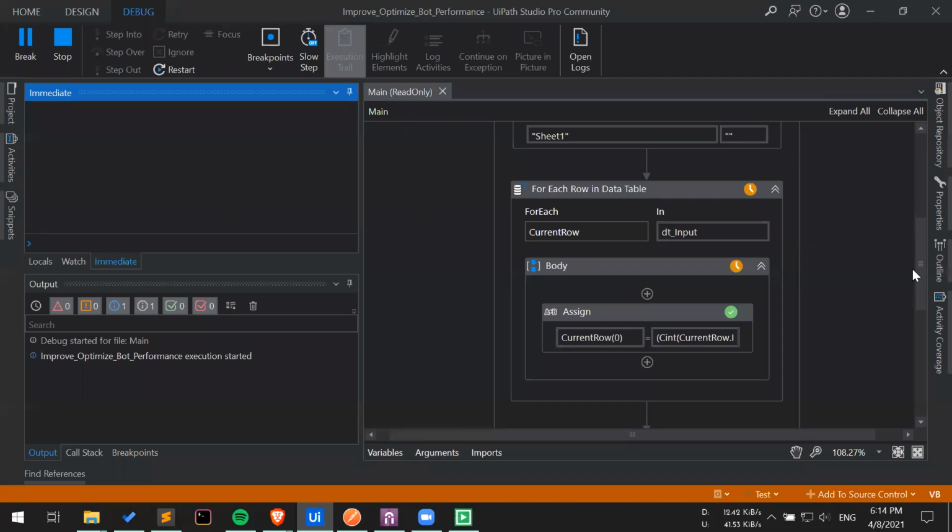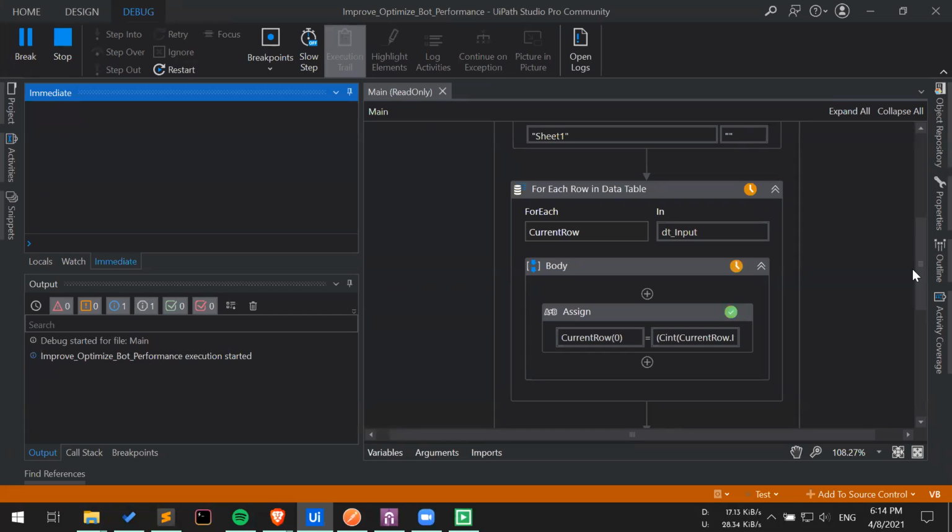This is the issue that we have to target, because if the bot is going to take so much time just to manipulate such simple data, think about those scenarios where you are having millions of rows and maybe hundreds of columns. In those scenarios, if you apply such a for loop, it will be a mess.